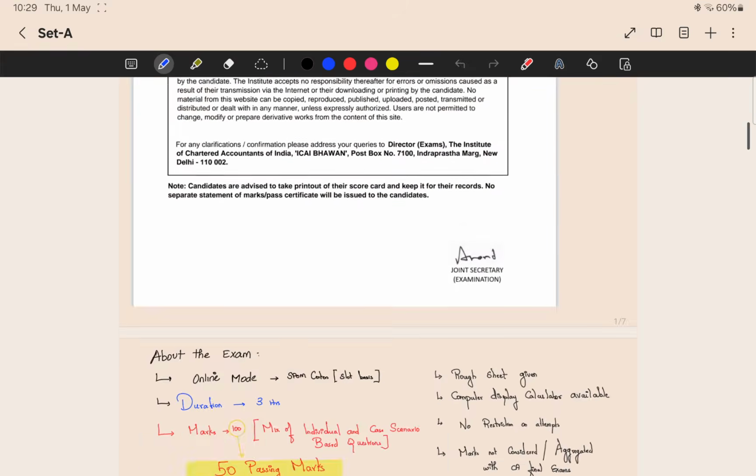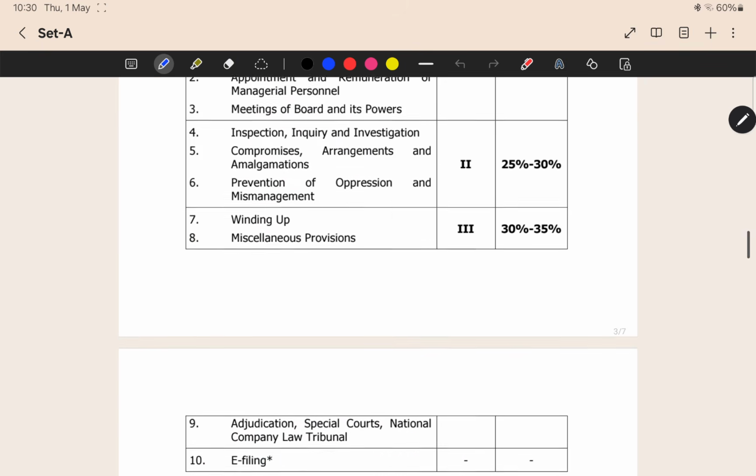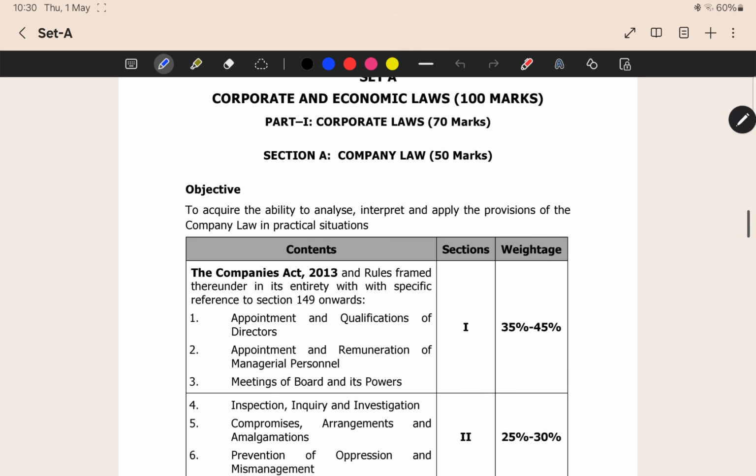First thing is we are going to see about the section-wise weightage of SPOM Set A. In this we are going to divide it into three parts. First part is company law, which has about 50 marks weightage. Second part is securities law. Securities law is mainly about SEBI Act and SEBI regulations. This contains about 20 marks of the weightage. And then economic laws. Economic laws include FEMA, FCRA, those laws and all. For that we have 30 marks weightage. I have taken this weightage from the section-wise weightage given by the ICAI on the website itself.